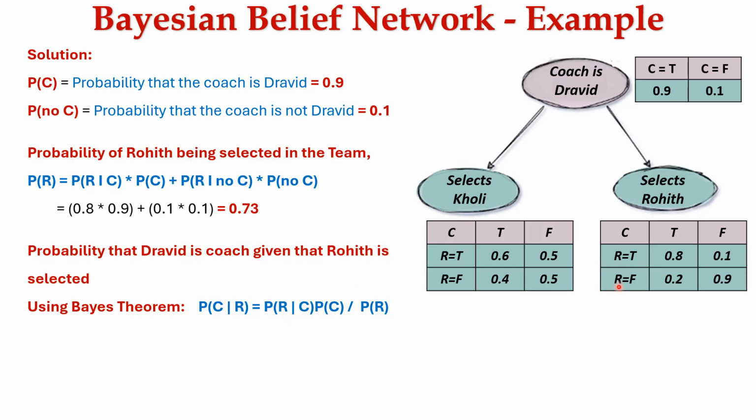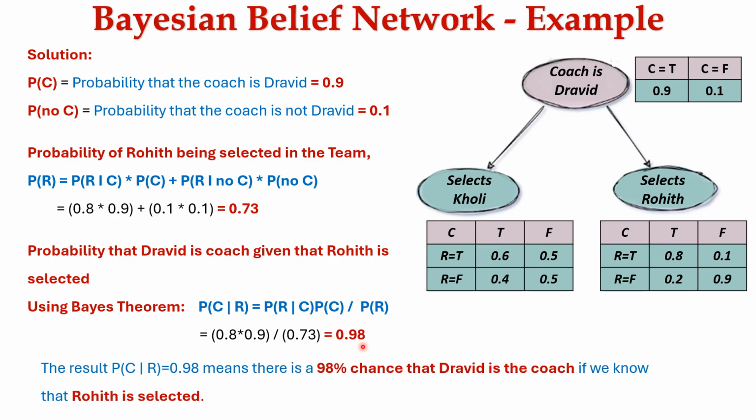The value for this is 0.8, which is given in the table. And then probability of C, that is the probability the coach is Dravid, is given as 0.9 in the table, which is divided by P of R, that is the probability of Rohit being selected in the team, that is 0.73. So we can substitute here, that is 0.8 into 0.9 divided by 0.73. We obtain the value 0.98.